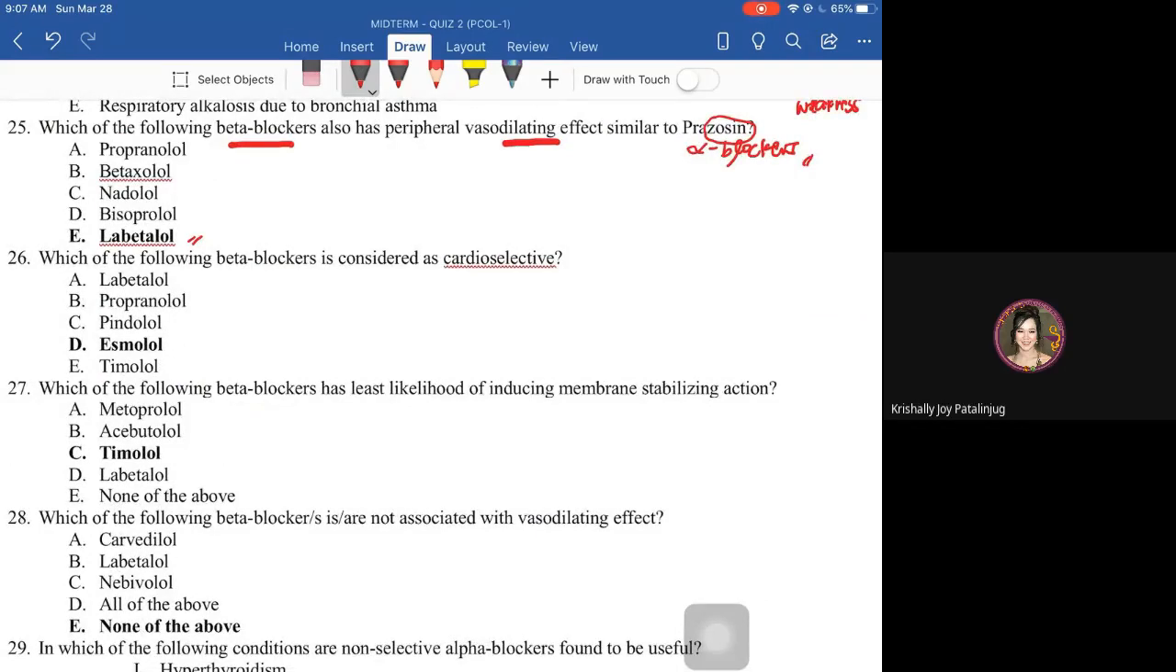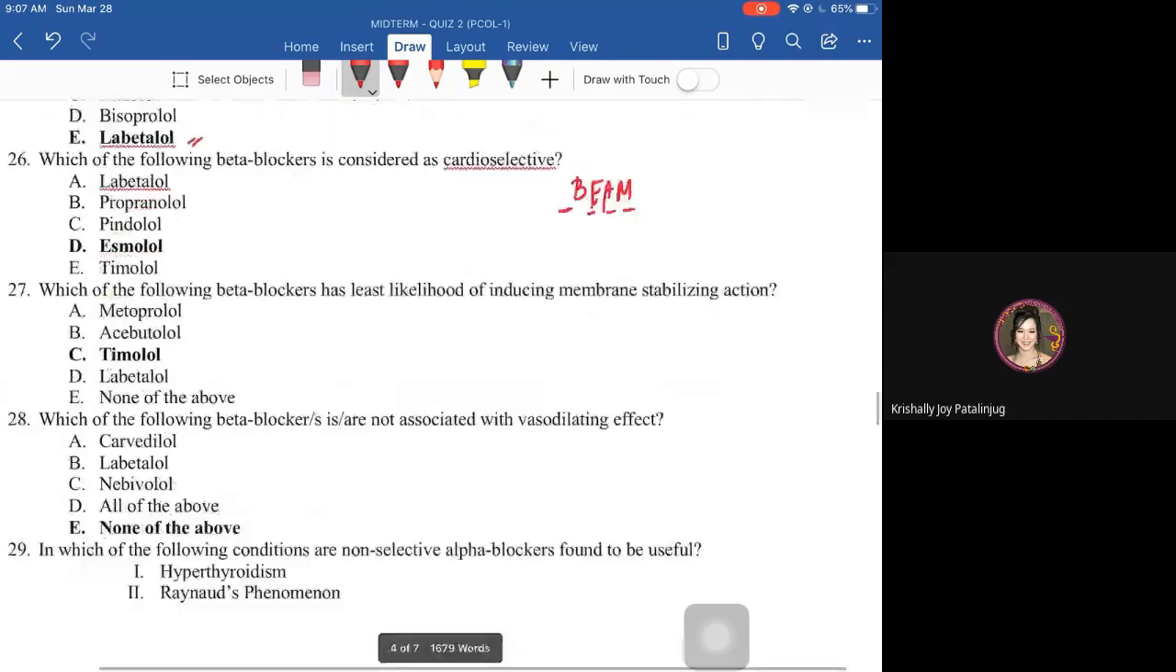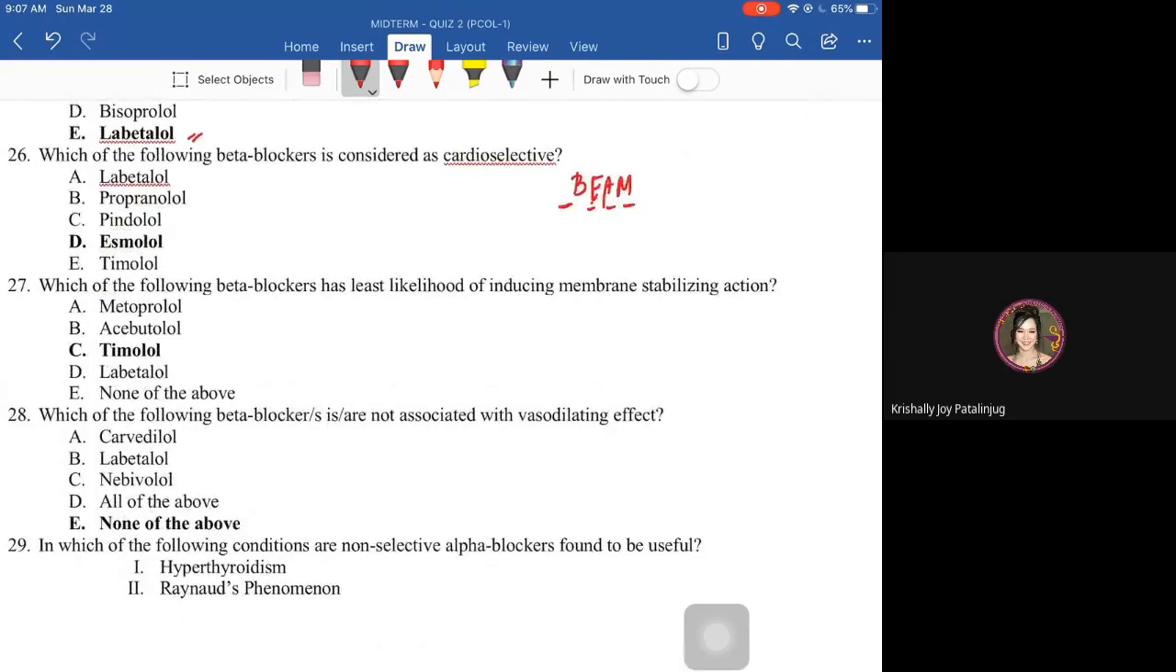Cardio-selective na atay mnemonics ani, di ba? BEAM. BEAM. Tingnan niyo yung notes nyo. Okay? So, included doon yung esmolol. Cardio-selective, those are beta 1. Beta 1 selective. Kasi nga, bakit beta 1 selective? Cardio-selective sila. Okay, beta 1 selective nga agonist.